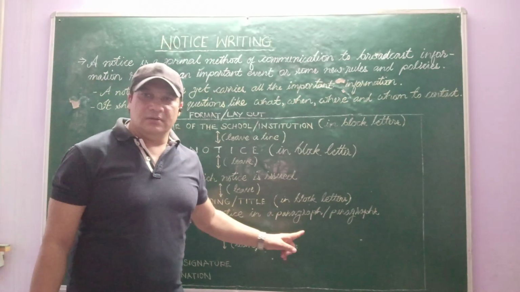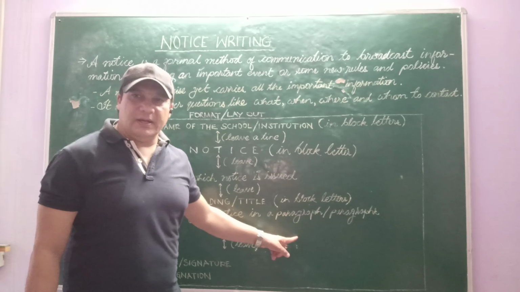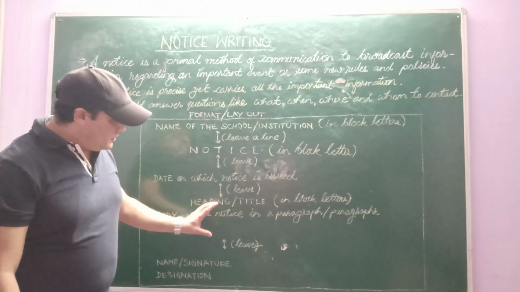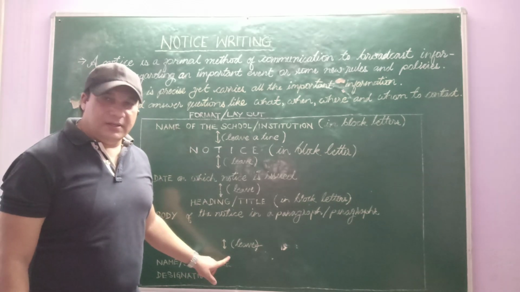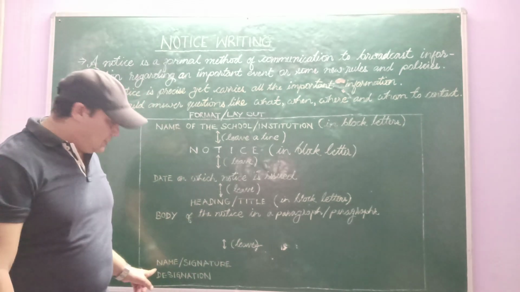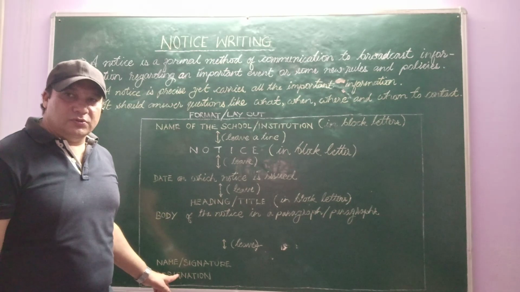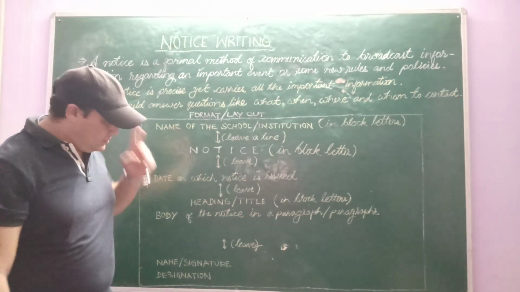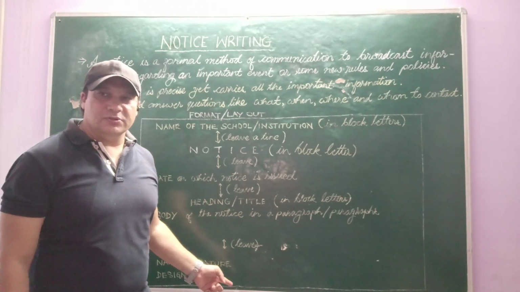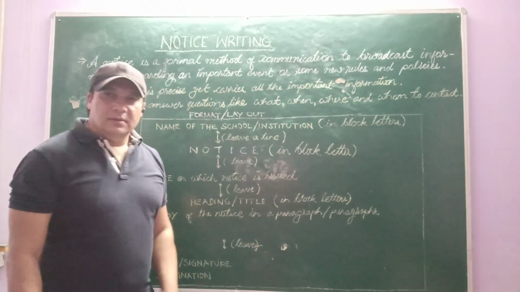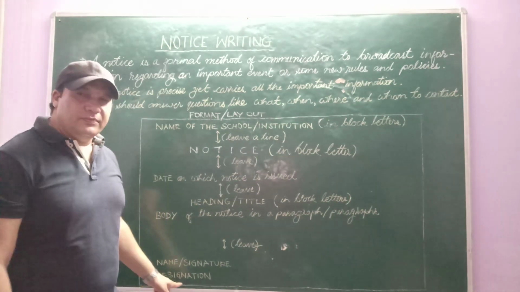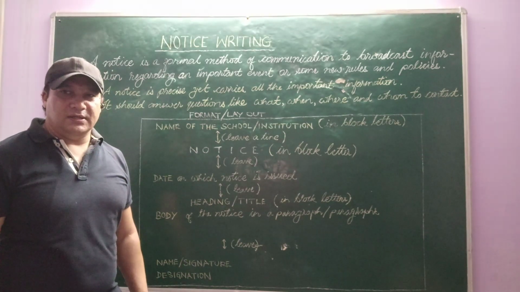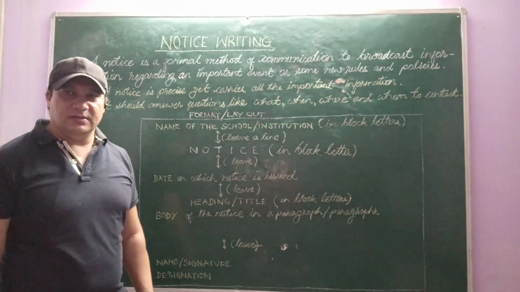Start your body, which is written in one paragraph, or it may have more than one paragraph. And after you have written the body, leave one line again, come to the left hand side. Here, write the name of the issuing authority, the one who has brought out the notice, or the signature of the person who has written this notice, and then just below it, on the left hand side, the designation of the person who has signed it, the post of the person who has signed it.